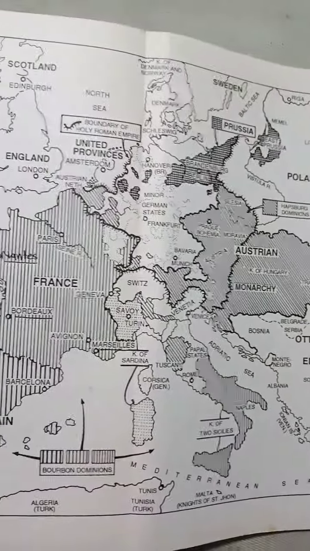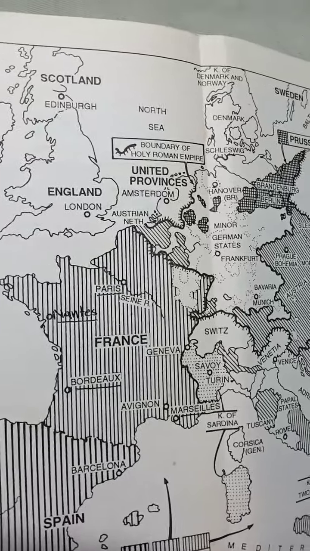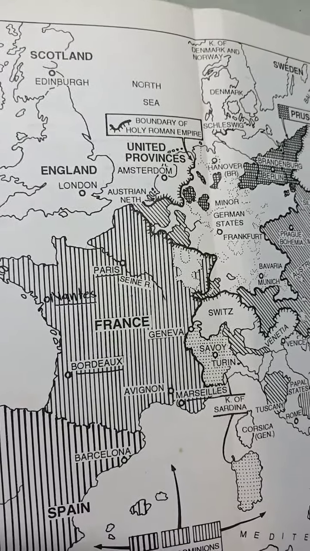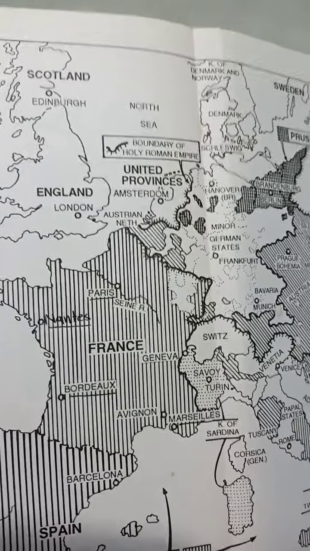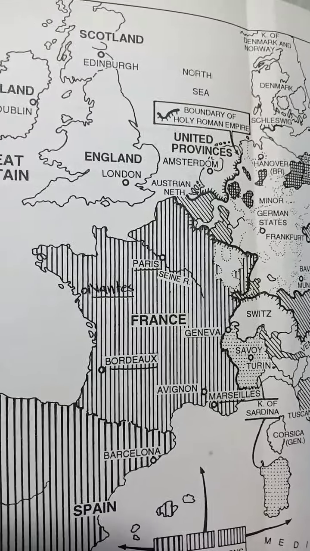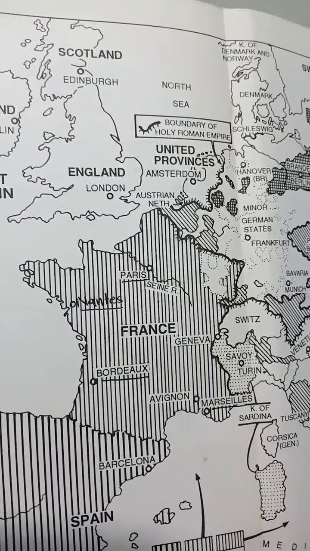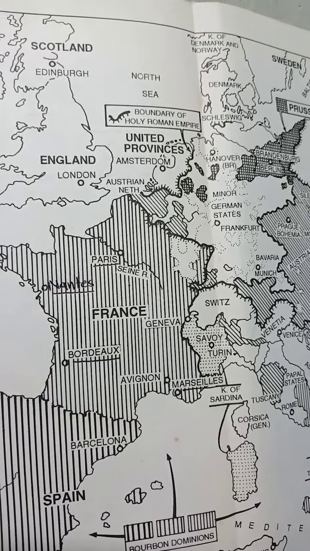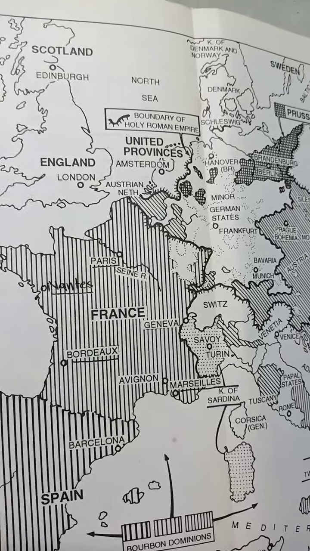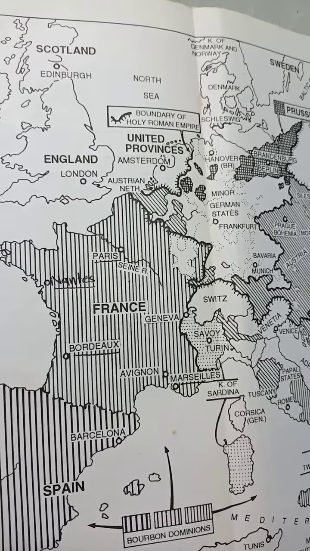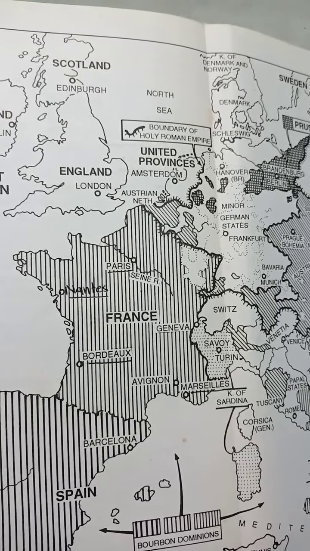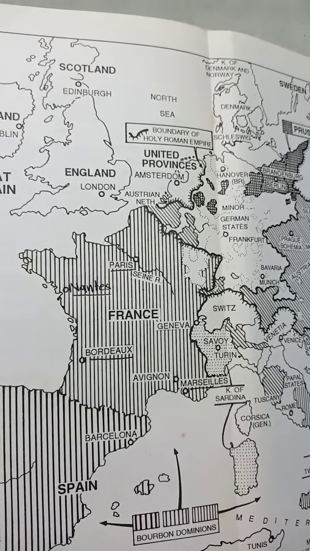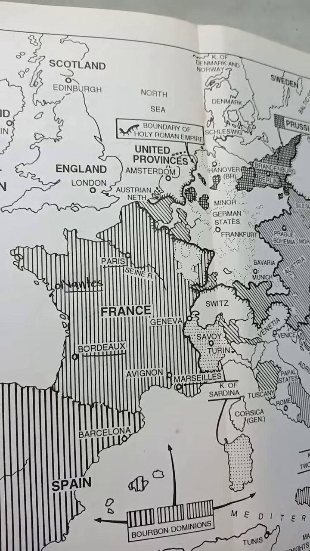Now I want to tell you a question which is very important for the exam for the first term, related to the French Revolution. On the outline map of France, you have to locate and label Bordeaux, Nantes, Paris and Marseille.